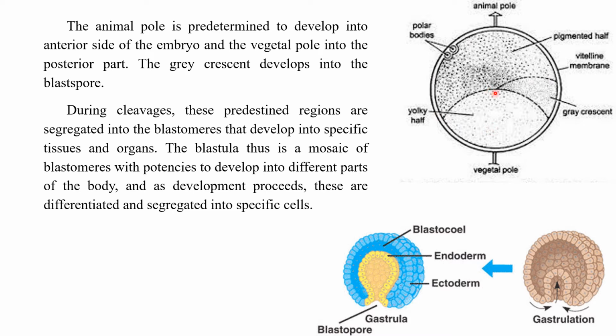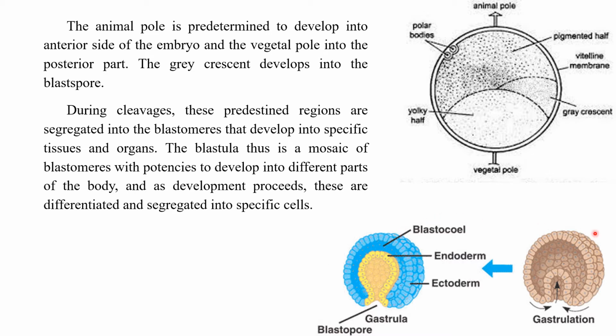During cleavages, the predestined regions, predestined means their future is already decided, what they have to become, are segregated into the blastomeres that develop into specific tissues and organs in the future. The blastula thus is a mosaic of blastomeres with potencies to develop into different parts of the body. And as development proceeds, these are differentiated and segregate into specific cells.